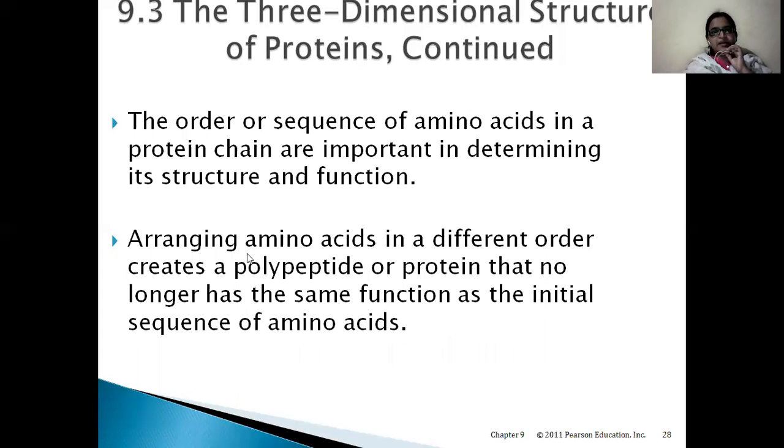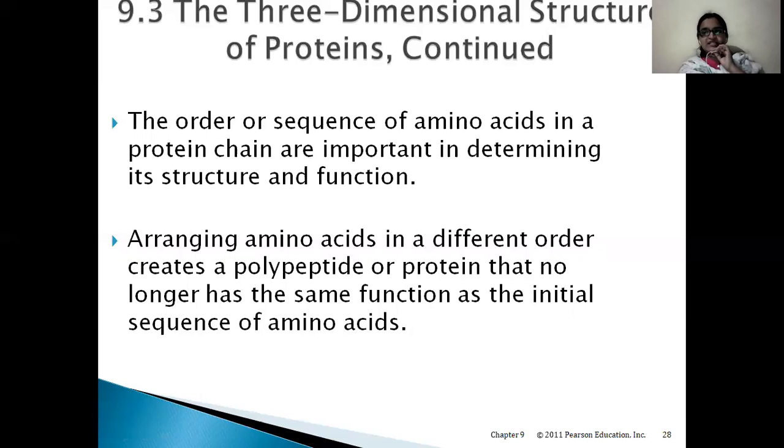Next, the order of the sequence of amino acids is important. As we have discussed earlier, the sequence of amino acids is the most important factor in determining either the structure or function of a protein. Arranging amino acids in a different order creates a polypeptide or protein that no longer has the same function as the initial sequence of amino acids. So why do we say many times that the sequence of amino acids is important? What happens if we change the sequence?